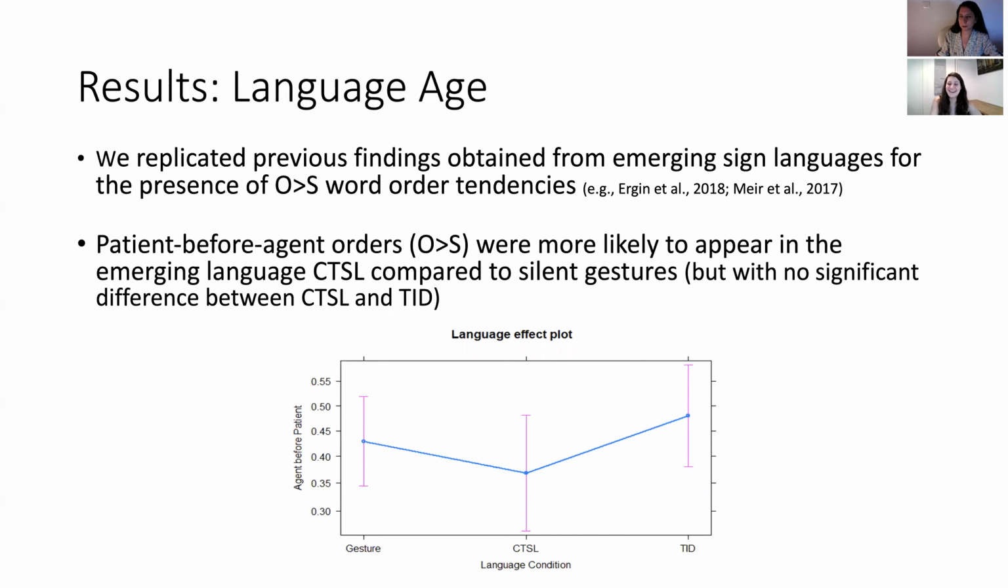So the patient before agent orders, or O before S, were more likely to appear in the emerging language of CTSL compared to silent gesture, but not significantly different from TID. So you can see this kind of dip between gesture and CTSL. This implies that CTSL uses less prototypical SB4O orders, and by extension more O before S.